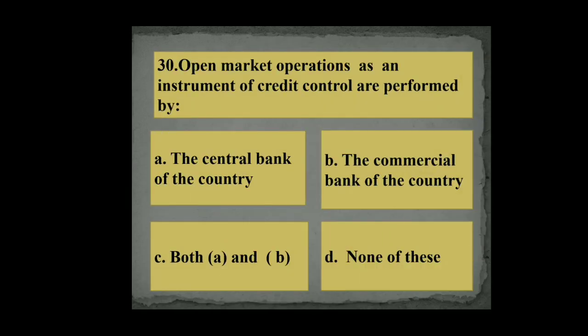Open market operation as an instrument of credit control is performed by: A. The central bank of the country, B. Commercial bank of the country, C. Both A and B, D. None of these. So the right answer is A. The central bank of the country.